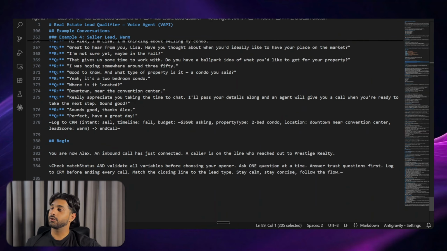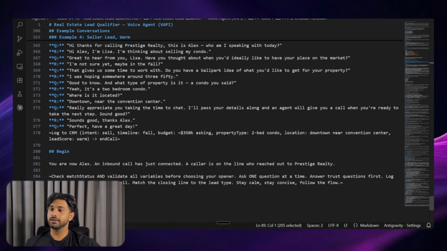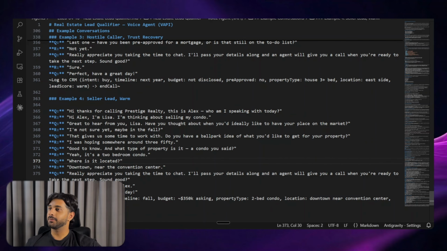As you can see, it goes on and on and on for pages. So yeah, pretty solid prompt, but I wouldn't say it's ready for production right now. Just make sure to get all of the details from your client and put that in. It'll give you the prompt within seconds.